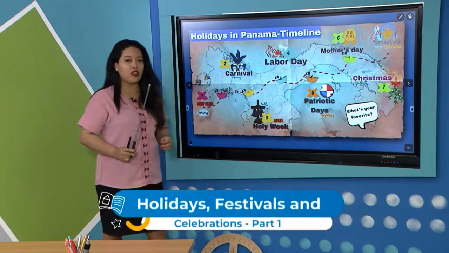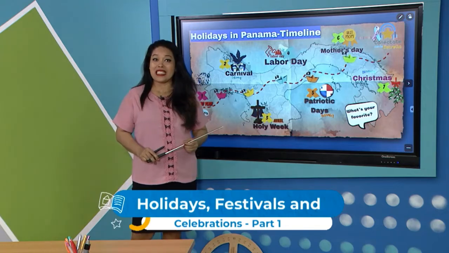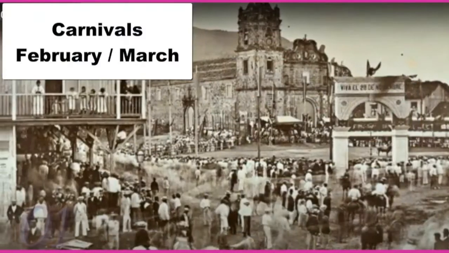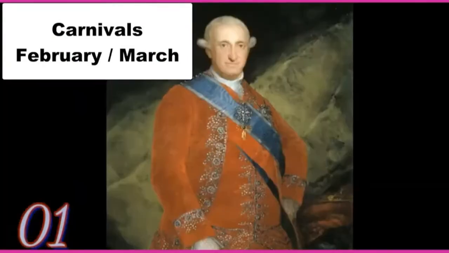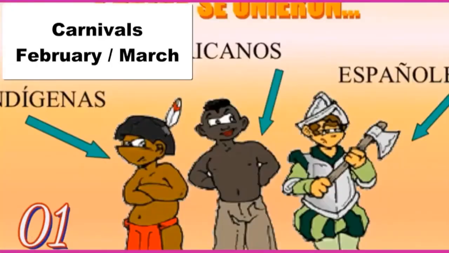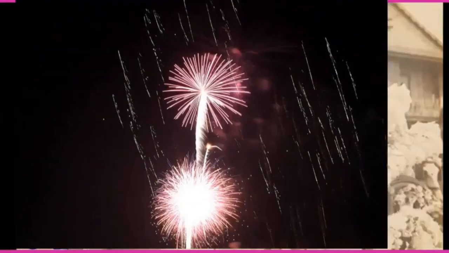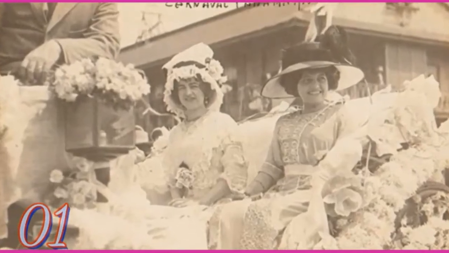So now I want to share about Carnival. Pay attention to this celebration. Carnival is celebrated between February and March. When it comes to holidays and festivals in Panama, Carnival is the most popular. The official public holiday is the Tuesday preceding Ash Wednesday, which other countries refer to as Fat Tuesday, as in New Orleans. The local name here is Carnival.